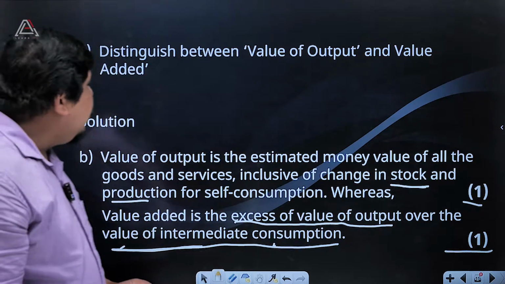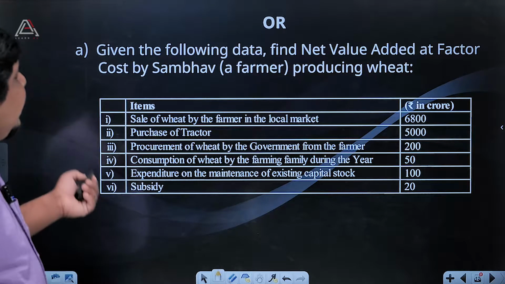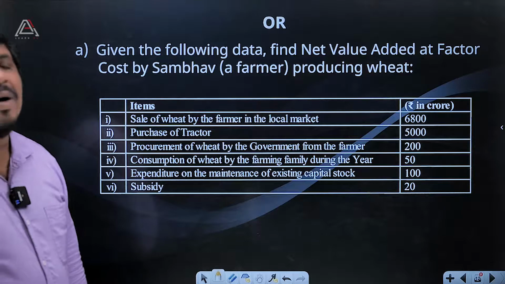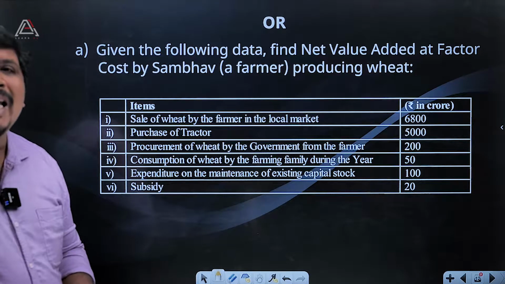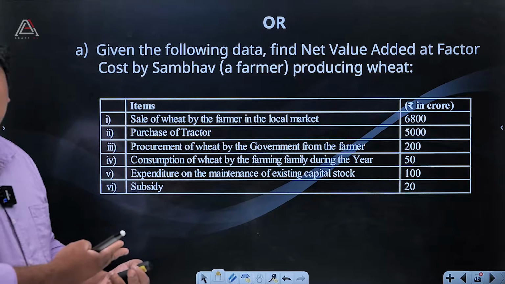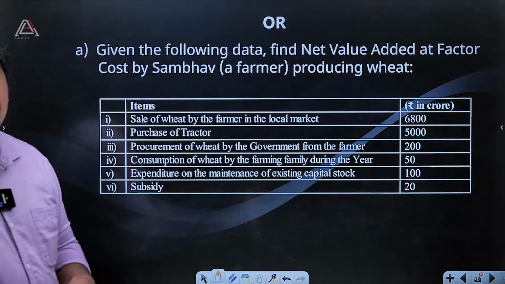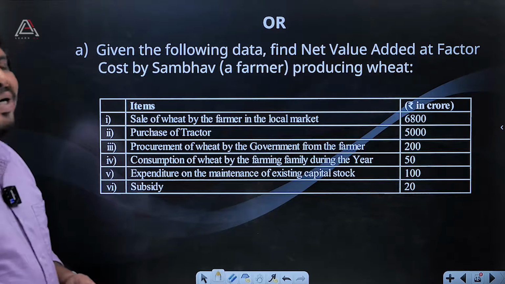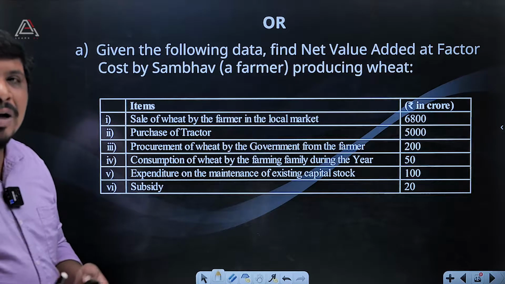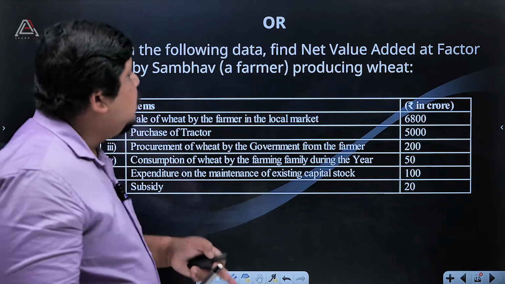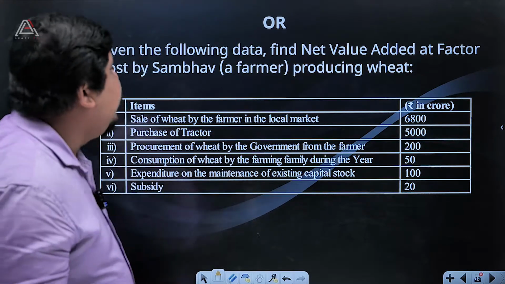Then we are going to the next question. Again we can say it is an OR question. You can choose either the first part of that question or otherwise the second part. No need to do the entire question paper. If you get an OR question, you can choose either the first part, otherwise the second part.